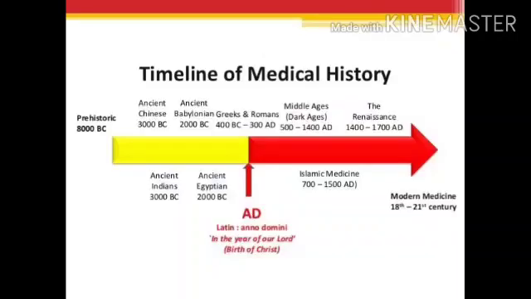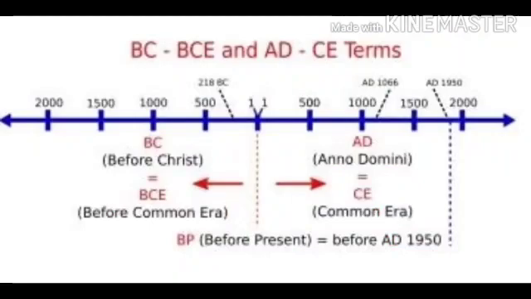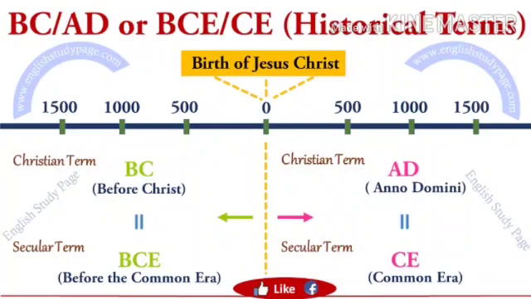If there isn't a letter next to a year, it is most likely AD. The year before Jesus was born is 1 BC, and the year immediately following Jesus' birth is AD 1. Now we know what is BC and AD.